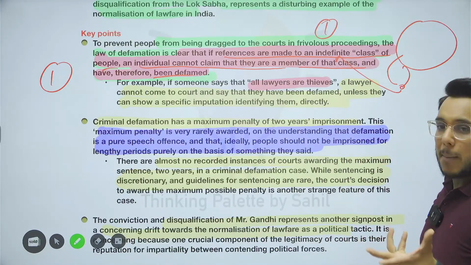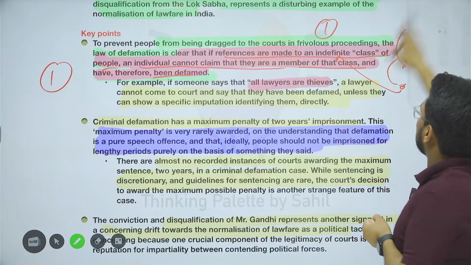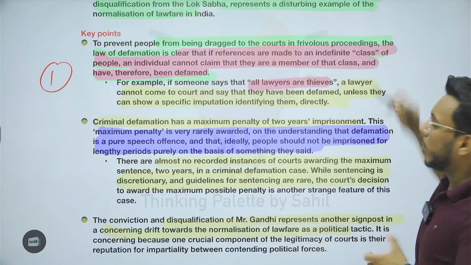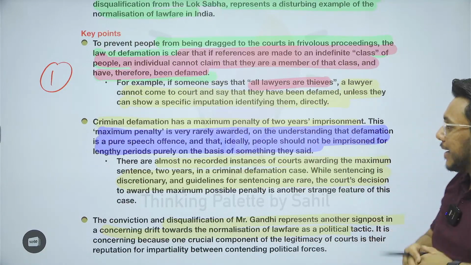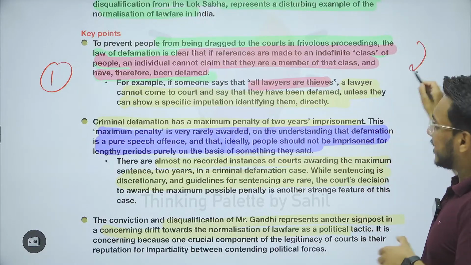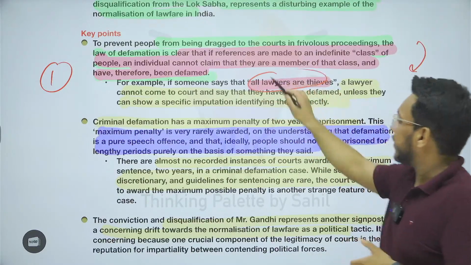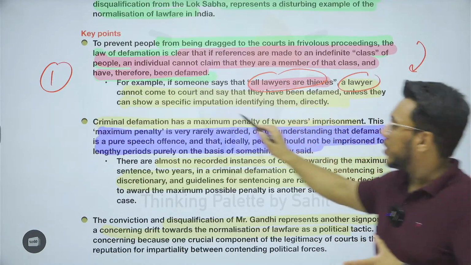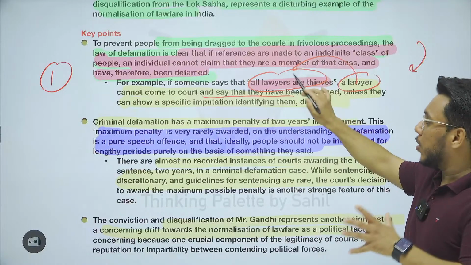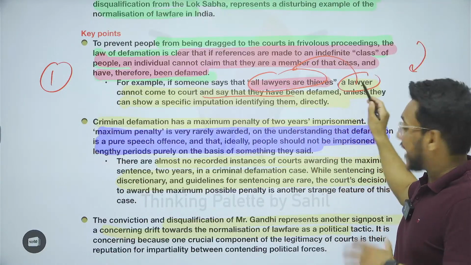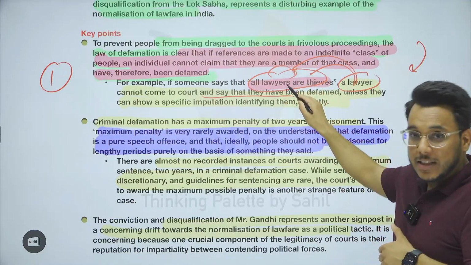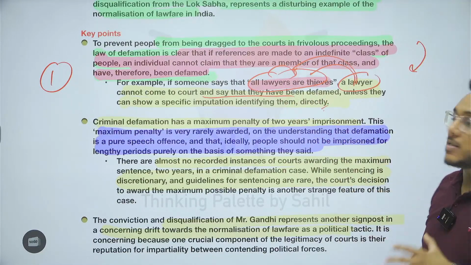Now actually, guys, what happened in the defamation case of Mr. Rahul Gandhi, he made a comment on the Modi surname. Okay, he made such a comment. Fine, will deliberately not be using it. So it is being said that if somebody says that all lawyers are thieves, then a lawyer cannot come to the court and say that he has been defamed because he's a lawyer. I say all lawyers are thieves. Any lawyer cannot come and say that I have been defamed because I am a lawyer and you are calling me a thief. Such far-fetched inferences cannot be made.